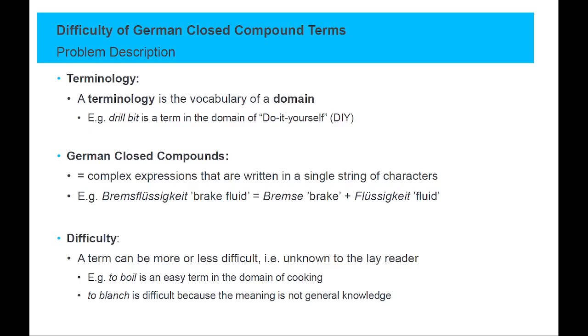Last but not least, term difficulty is under investigation in this study, and can be seen as a gradual attribute reflecting how well known a term is to the lay reader. For example, a newbie to the domain of cooking might still know the verb to boil, since it's a commonly known concept. To blanch, however, will not be familiar to a lot of cooking laypeople, since it is a rather specific cooking process.